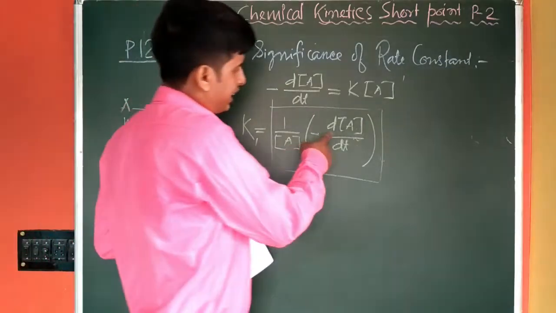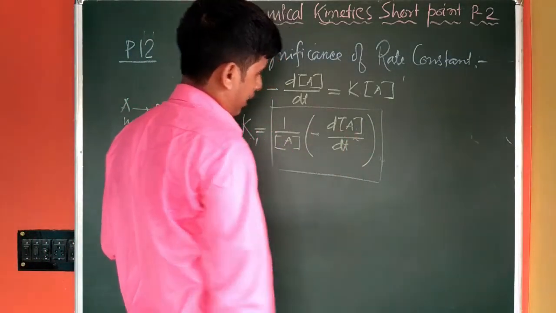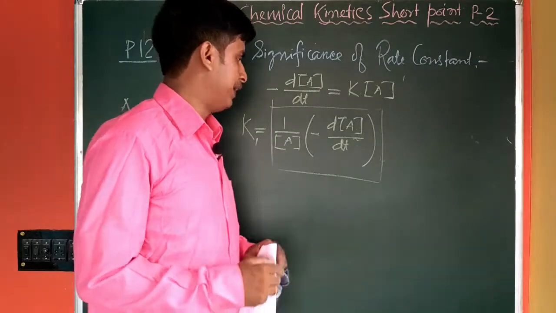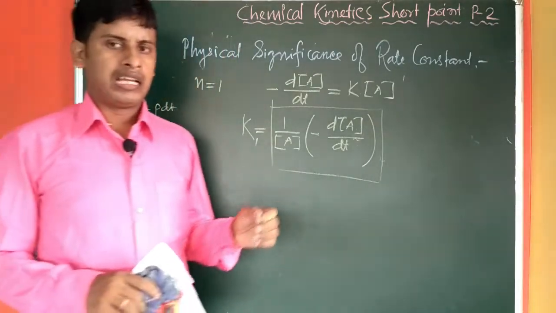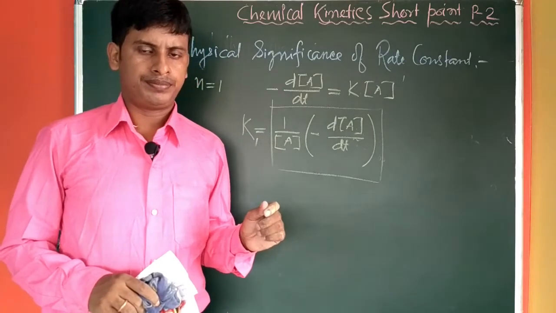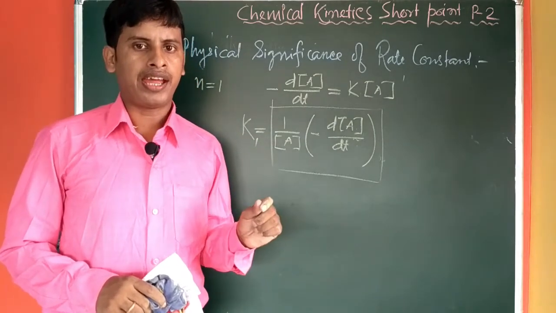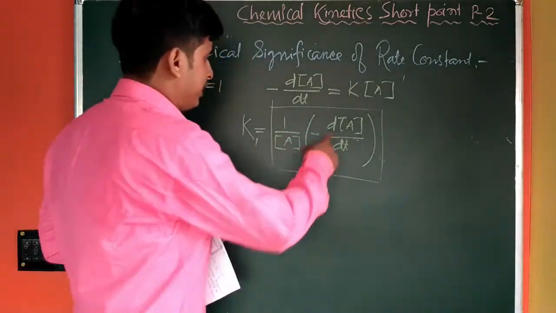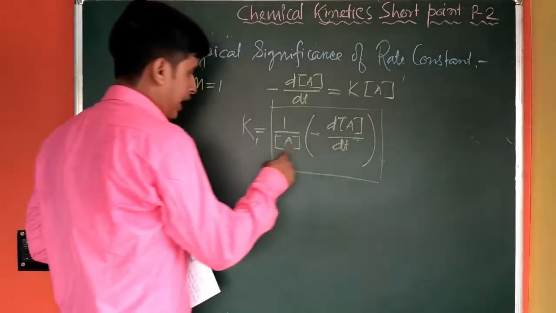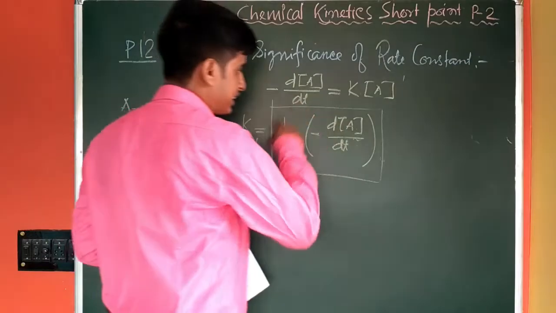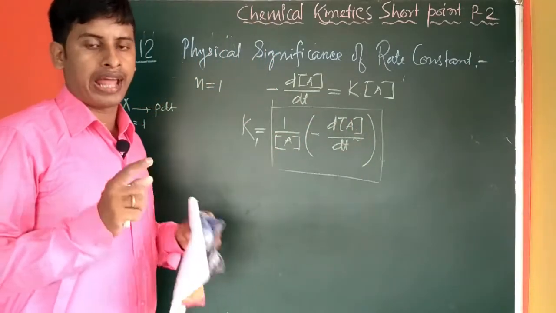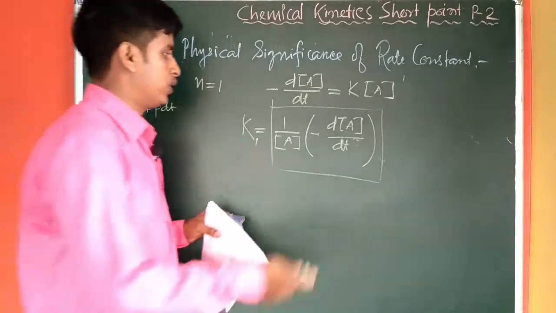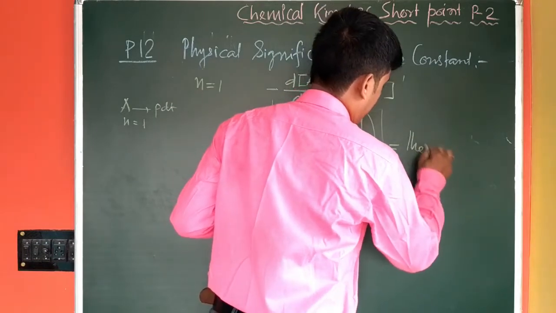Okay, so we can see what is d of A, differential of concentration of A. It means the amount of reactant molecules that react at that instant of time. So what does it mean, differential of concentration of A by concentration of A? This represents the fraction of reactant molecules that react at any instant of time.